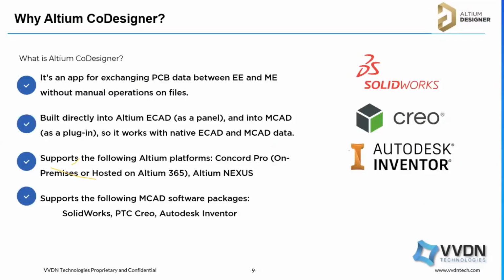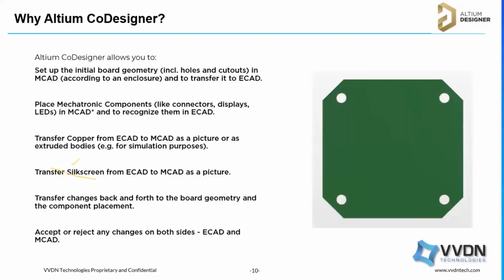You can just open that panel, and if you purchase Concord Pro, you can do this collaboration. But for SolidWorks, even if you purchase Concord Pro, there is a separate license for the SolidWorks PCB connector. But now with Altium 365, you don't need it. If you are paying AMC for both SolidWorks and Altium, you can use it free of cost. And next, we will see Altium Designer.